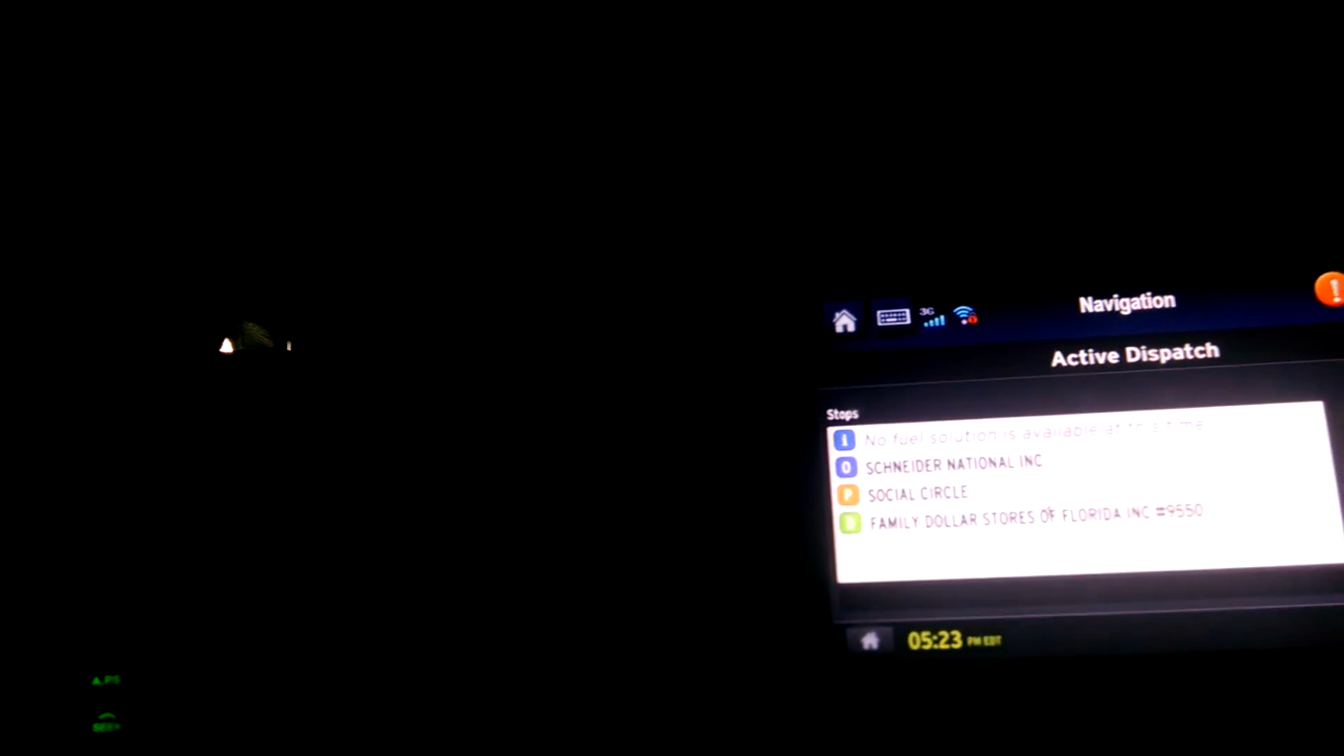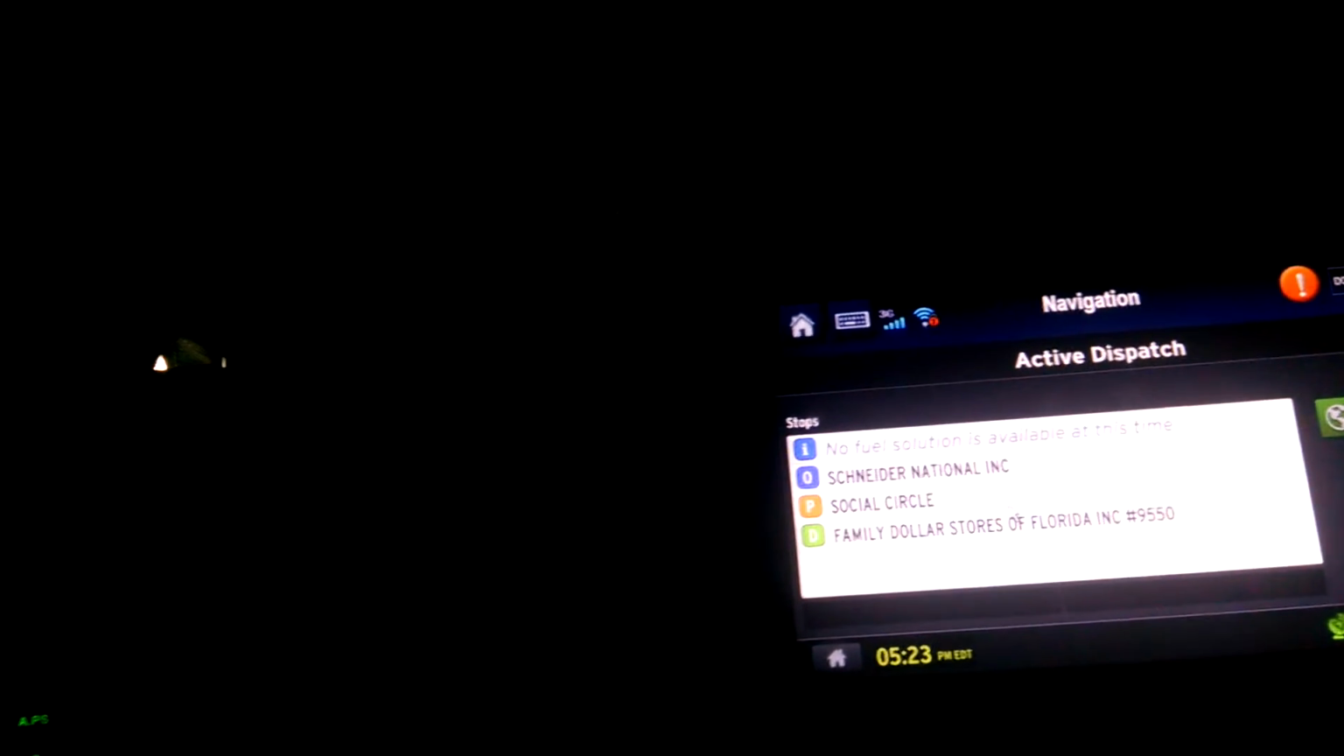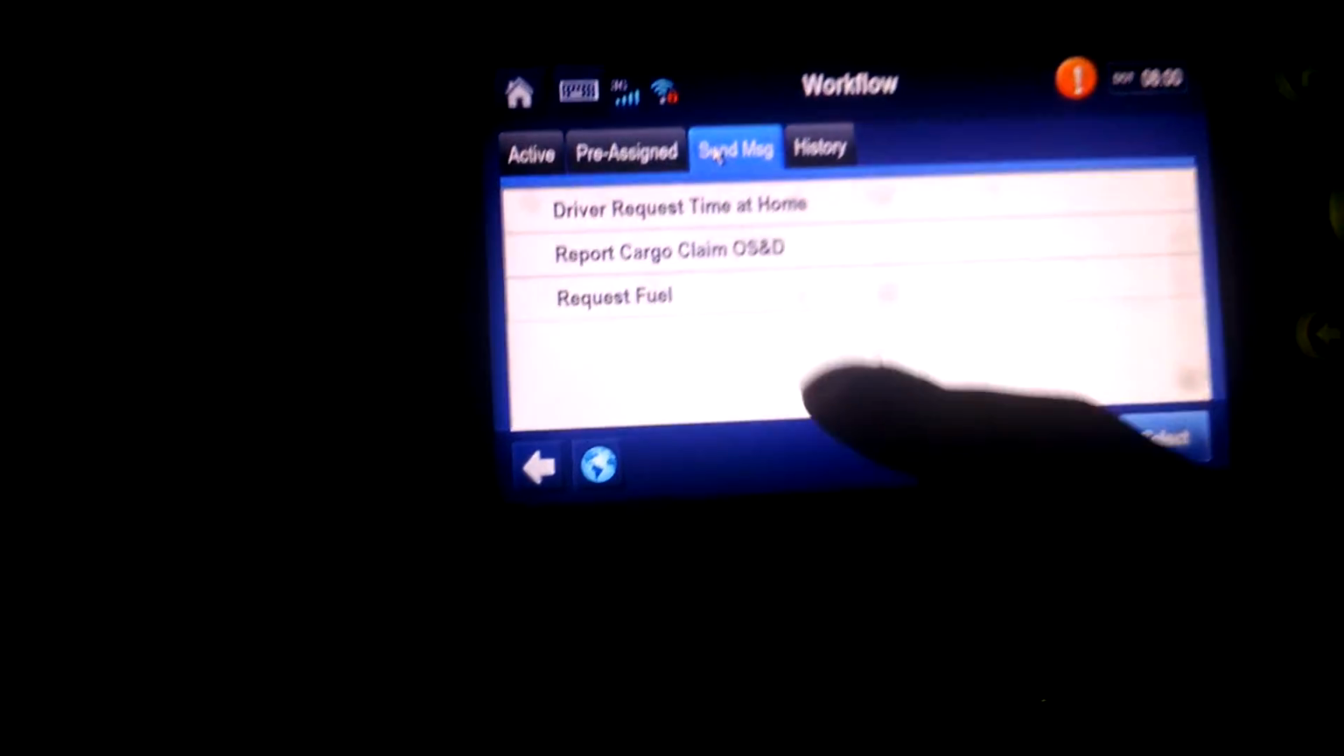So with it saying that there's no fuel solution available, and I'm right here, I don't understand why it can't see the Flying J here in Alabama that I'm at. But anyway, if that happens, you just go through your workflow tab, go into send message, and then request fuel. So I'll see what happens. I've already done that a few minutes ago, so we'll see if maybe it can locate something.